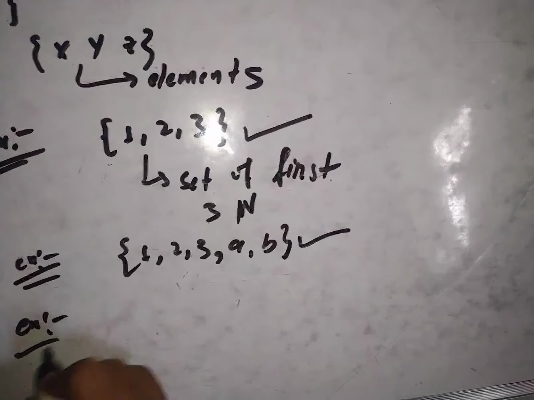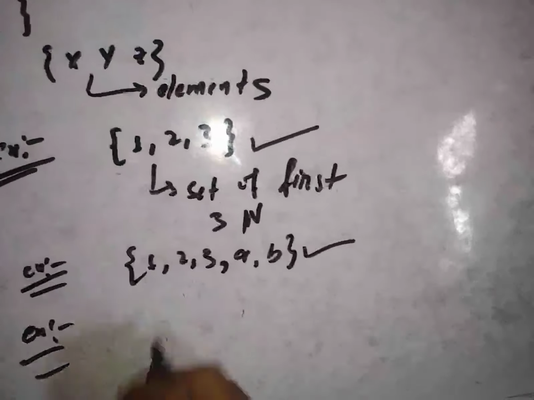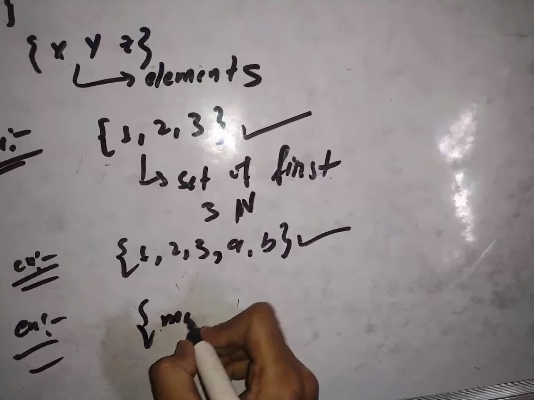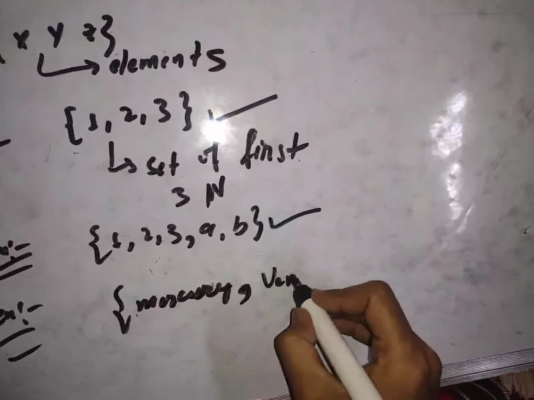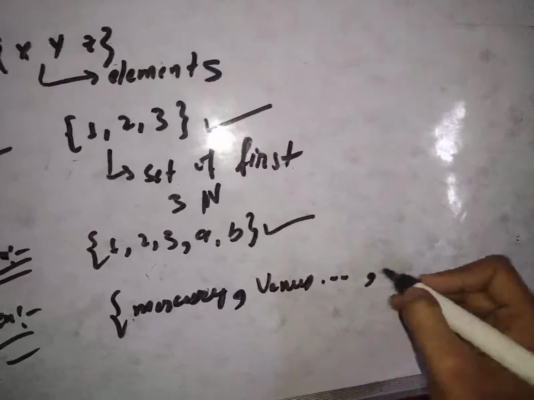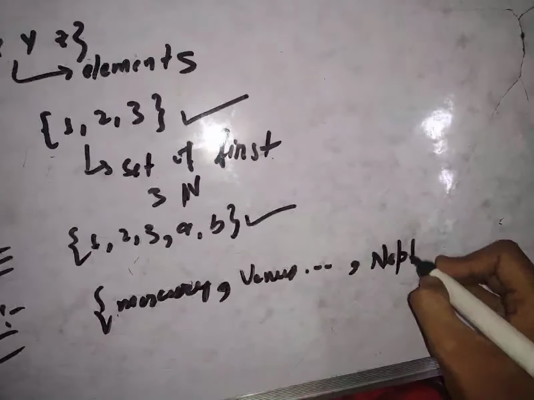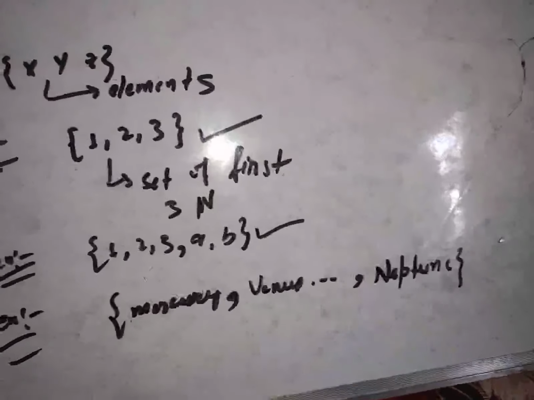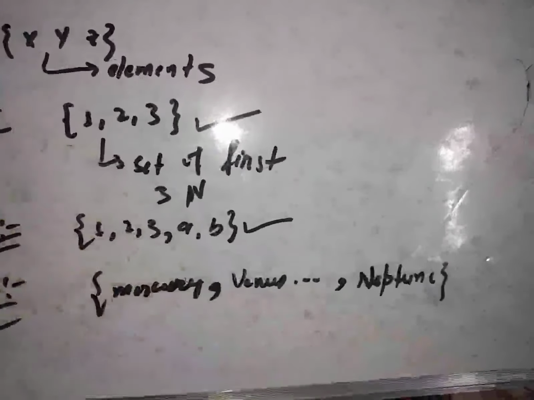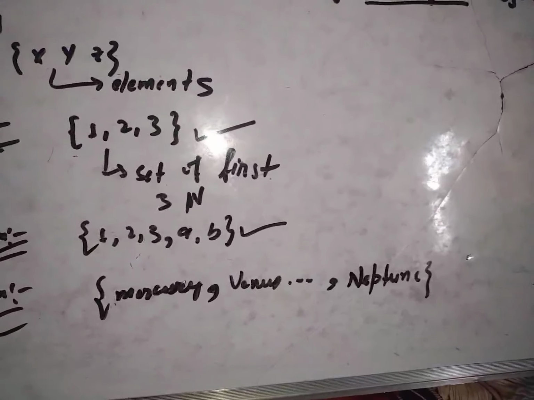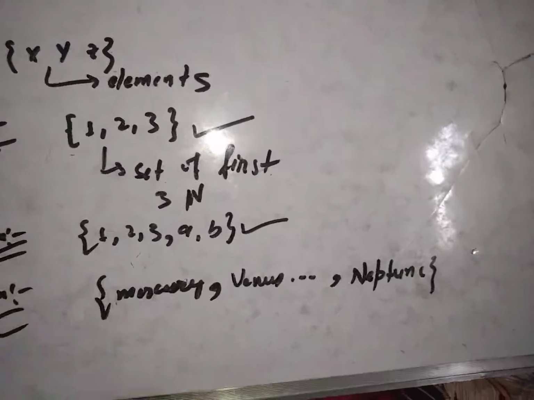There could be a set like this: Mercury, Venus, all the way up to Neptune. Is this a set? Yes, it is a set that contains all the planets of our solar system. So it is well defined and unordered. So this is also a set.